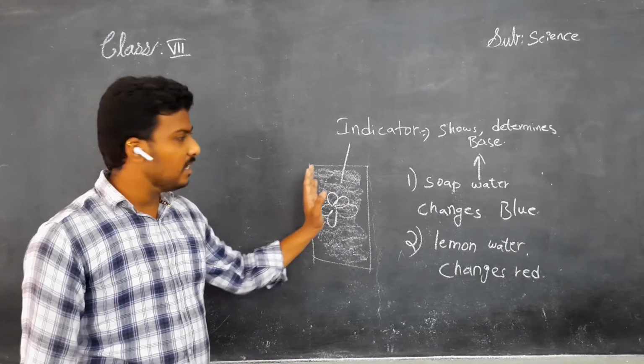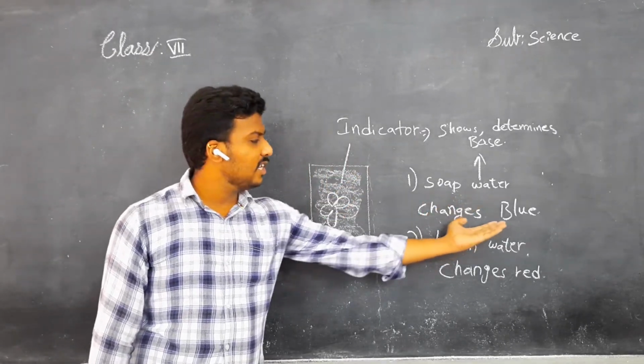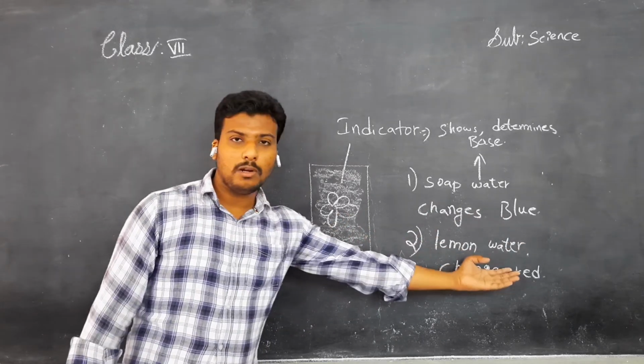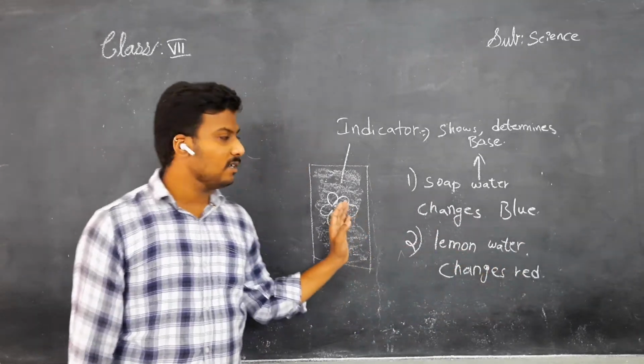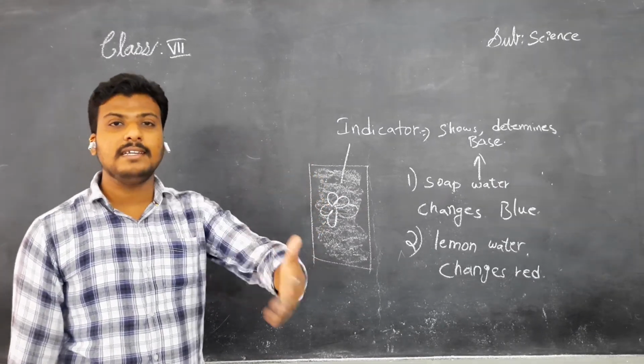The turmeric paste indicates the color of the flower. When you put the base, it changes blue. When you put the lemon water or lime water, it changes red. Understand, children? The turmeric paste, which you apply on the paper, acts as an indicator, children.